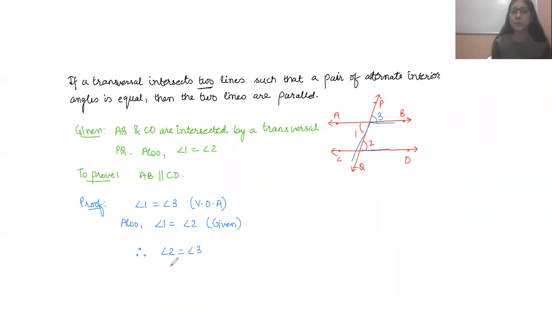So we have obtained that angle 2 equals angle 3, and they are corresponding angles. And if corresponding angles are equal, we can obtain that AB is parallel to CD. So we are getting that the line segment AB is parallel to CD, and this is the result which we wanted to prove.